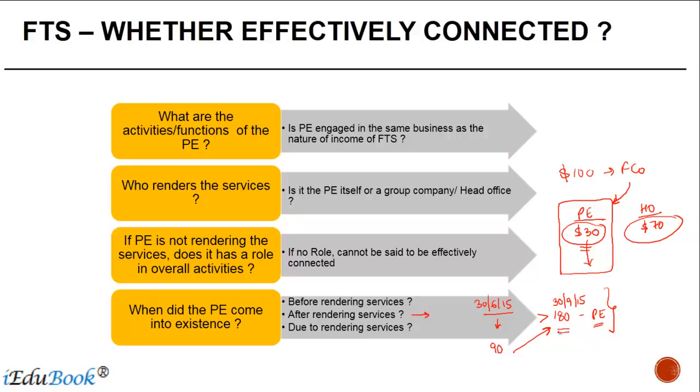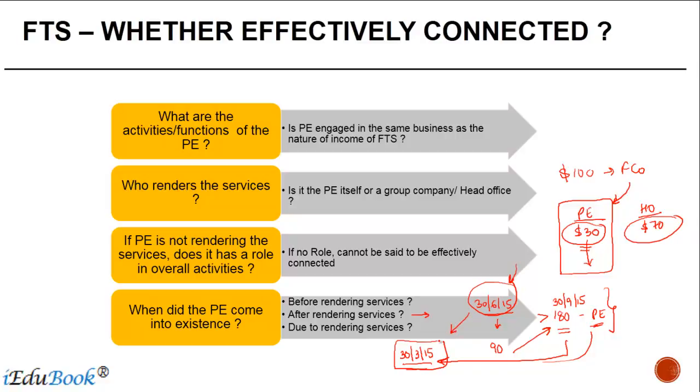But this 180-day PE will go back to 30th March 2015, which means on that date the PE does not exist. After rendering the services, the PE exists, but it dates back to a date prior to the rendering of services. In such a case also, they can be effectively connected to the PE.